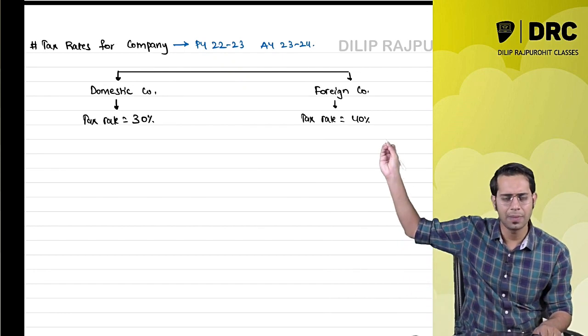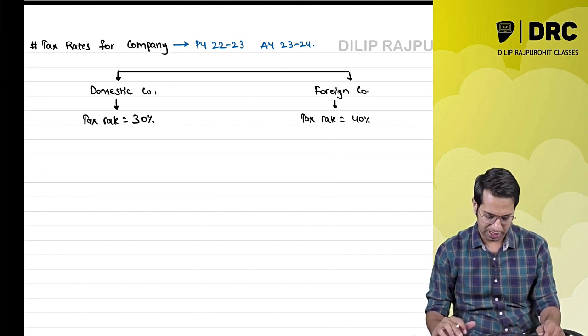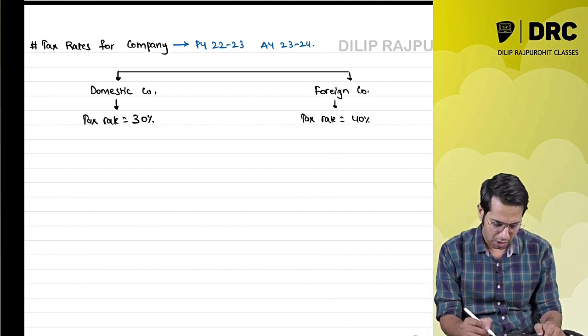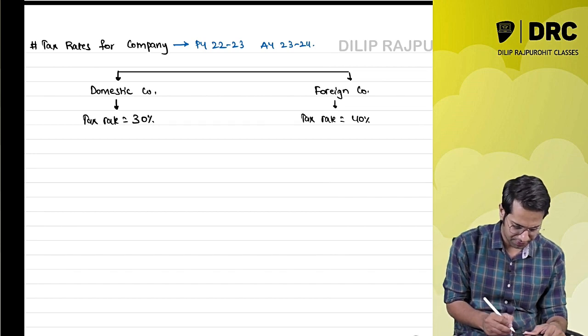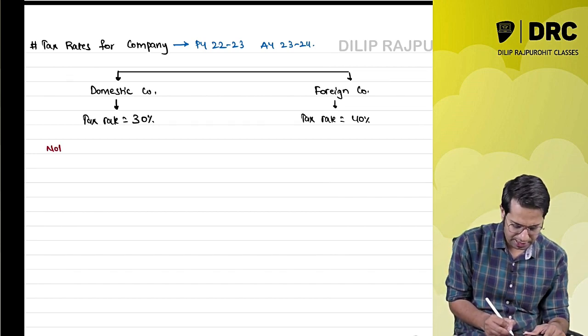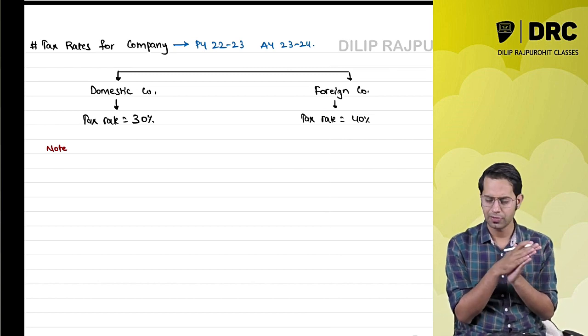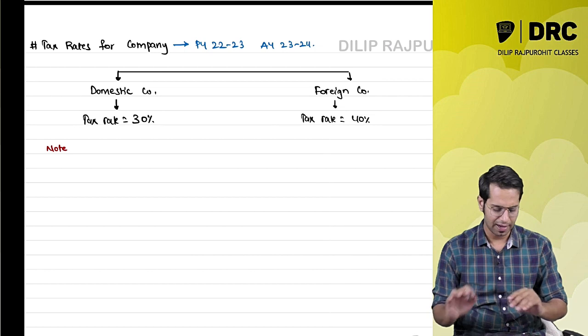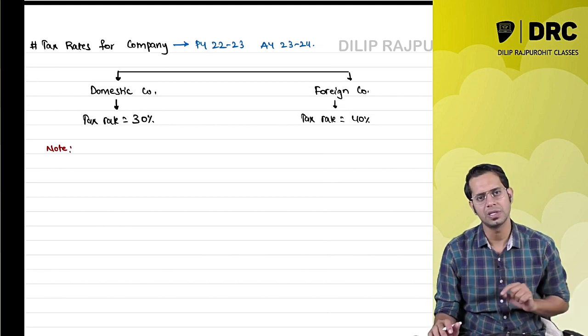And for foreign companies, it is 40%. Now, for domestic companies, lawmakers have given some relief. I'll repeat again: the tax rate for domestic company is 30%, for foreign companies 40%, flat rates. However, for domestic companies, they have given some relief.